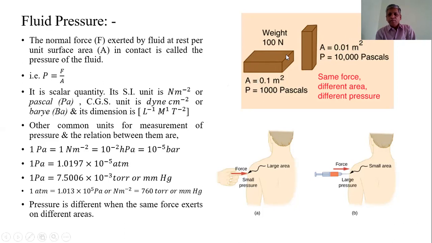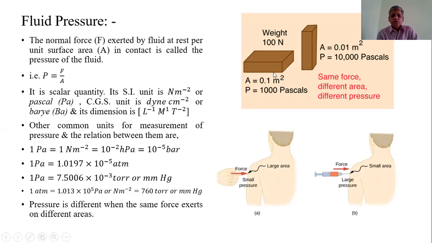If this block is placed on the ground, it exerts a 100 Newton weight on a surface area of 0.1 meter square. Therefore, according to the definition, P is equal to force per unit area. Force is 100 Newton and area is 0.1. Therefore, the pressure exerted on the surface is 1000 pascals.